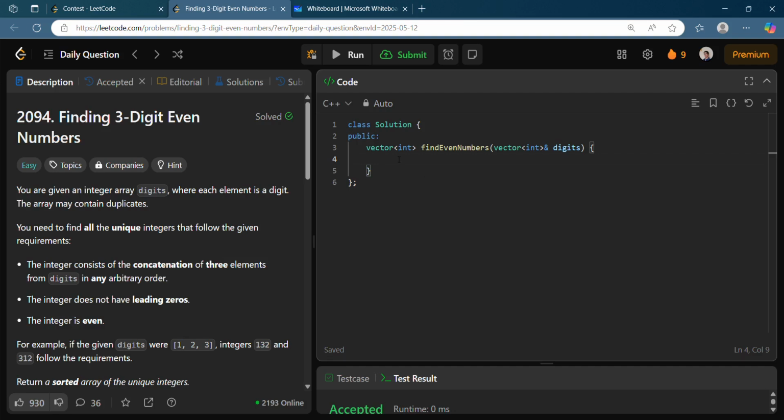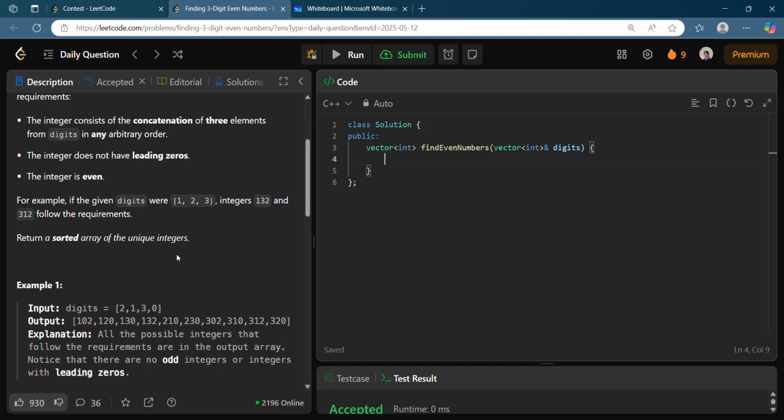So what is the question? Finding 3-digit even numbers. You are given an integer array digits, which means the array consists of 0 to 9 only, where each element is a digit. The array may contain duplicates. You need to find all the unique integers that follow the given requirements. The integer consists of the concatenation of 3 elements from digits in any arbitrary order. The integer does not have leading zeros and the integer is even.